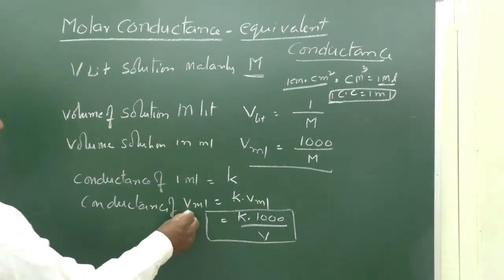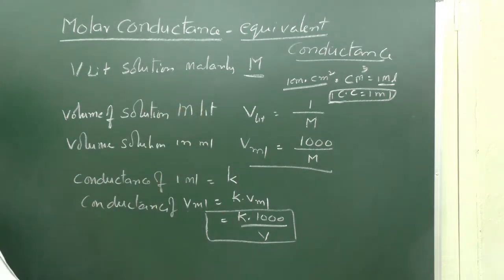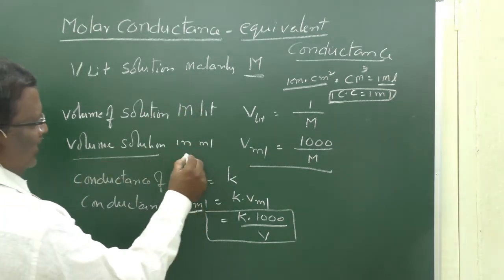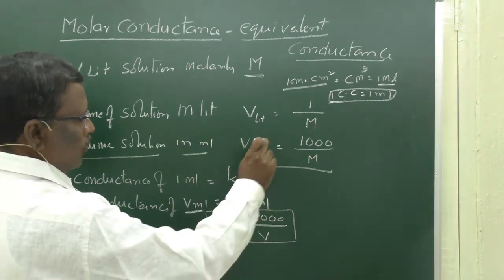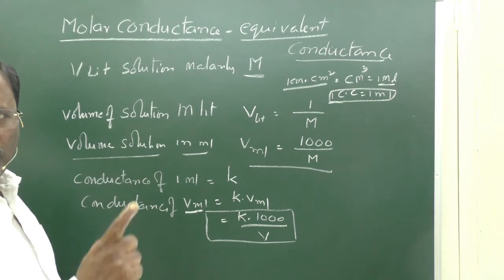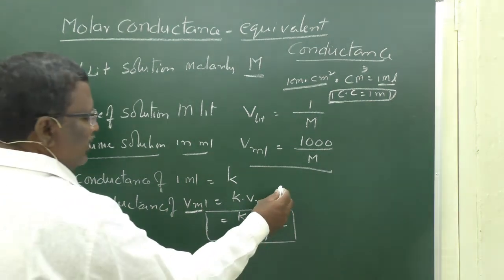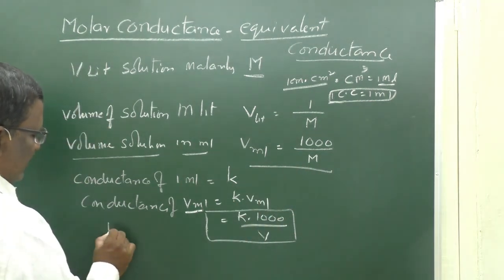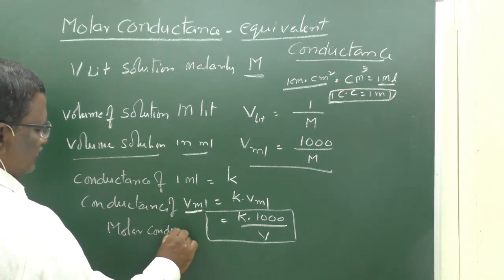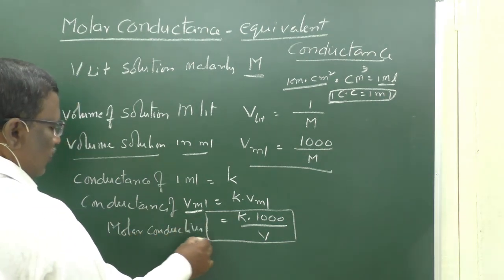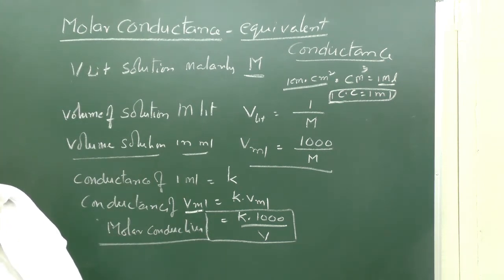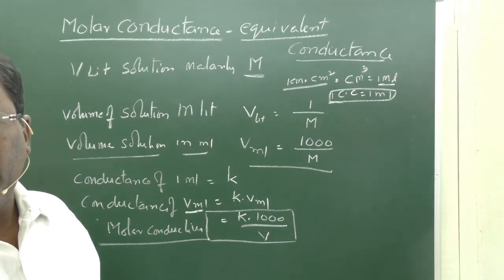V ml of solution contains 1 mole of solute. So, this is the volume of solution in ml that contains 1 mole of solute. This is considered as molar conductivity. Molar conductivity is the conductivity of a solution which contains 1 mole of electrolyte.